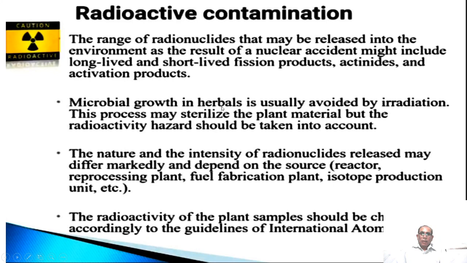Microbial growth in herbals is usually avoided by irradiation. This process may be used to sterilize the plant material, but the radioactive hazard should be taken into account. In nature, the intensity of radionuclide release depends on the sources: reactor, reprocessing plant, fuel fabrication plant, isotope production unit.